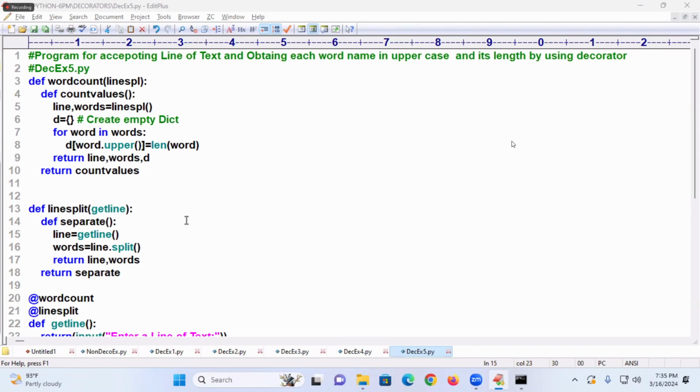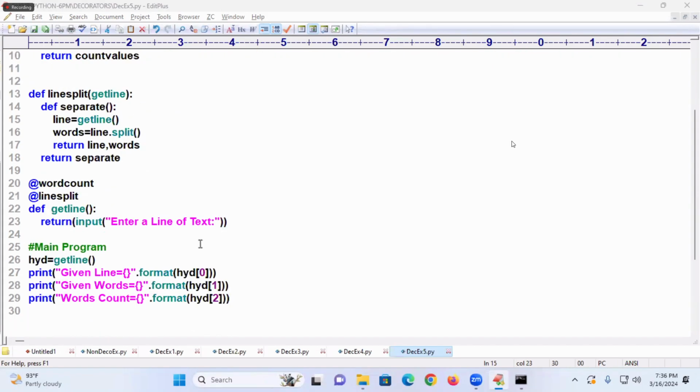Sir, I have one question. Above the decorator, where you defined in line number 20 and 21, like at the rate word count and line split, before line number 20 and 21 you defined the functions in line 13 and above. Your voice is breaking. Is it clear now? Okay.